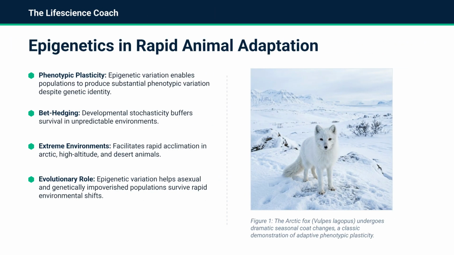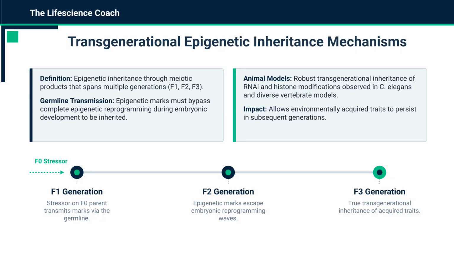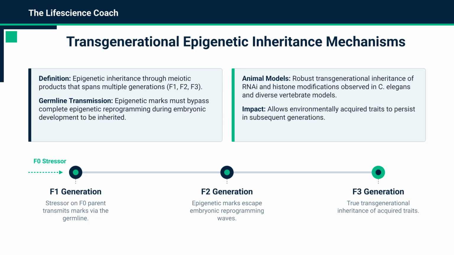Finally, epigenetic variation promotes rapid adaptation, allowing populations to survive environmental shifts. This plasticity is crucial for species living in extreme or changing habitats, such as the Arctic. Let's examine transgenerational epigenetic inheritance. This occurs when epigenetic marks bypass reprogramming during germ cell development, allowing acquired traits to persist across multiple generations, from the F1 to the F3.